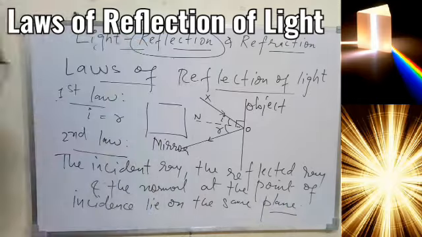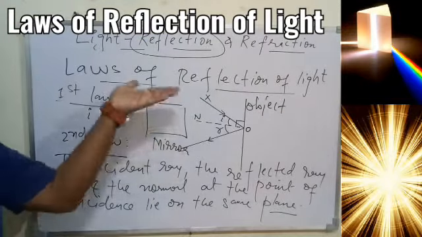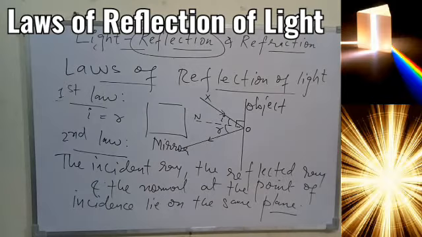And this plane, I hope you understood, is a plane which is perpendicular to the surface which reflects the light. So all the laws we have related to this reflection are valid in all conditions. So I hope you understood this much.